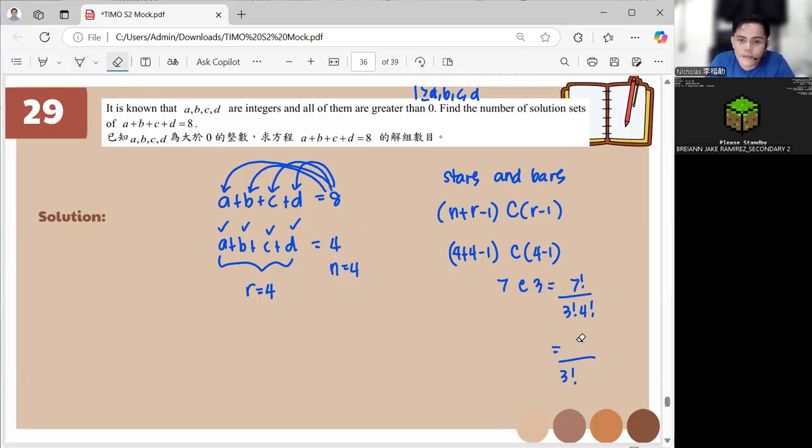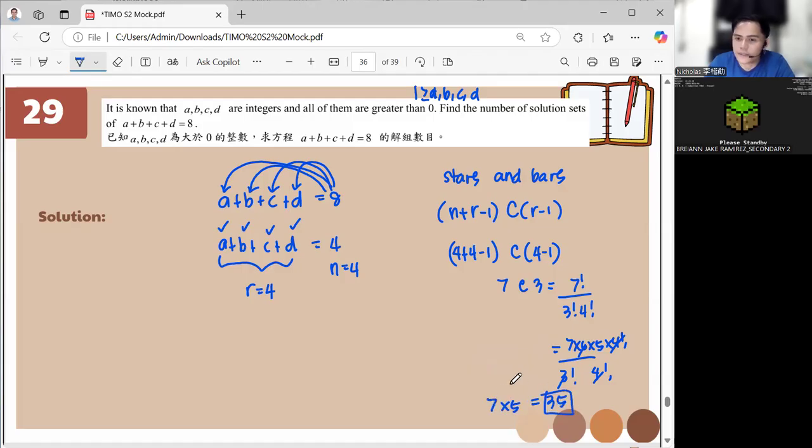I will write it in full: 7 times 6 times 5 times 4 factorial over 4 factorial. Cancel, cancel. You'll get 7 times 5, which is 35. And this is our answer. Okay? Got that one?